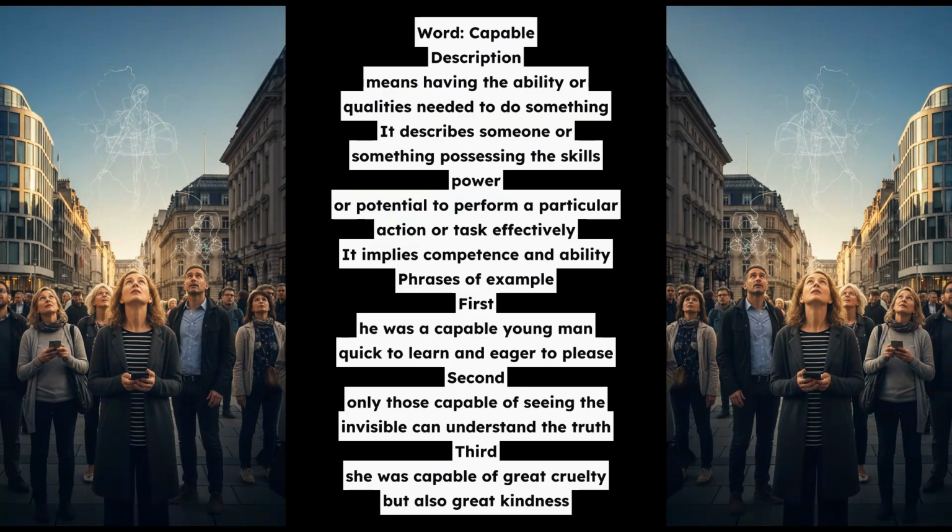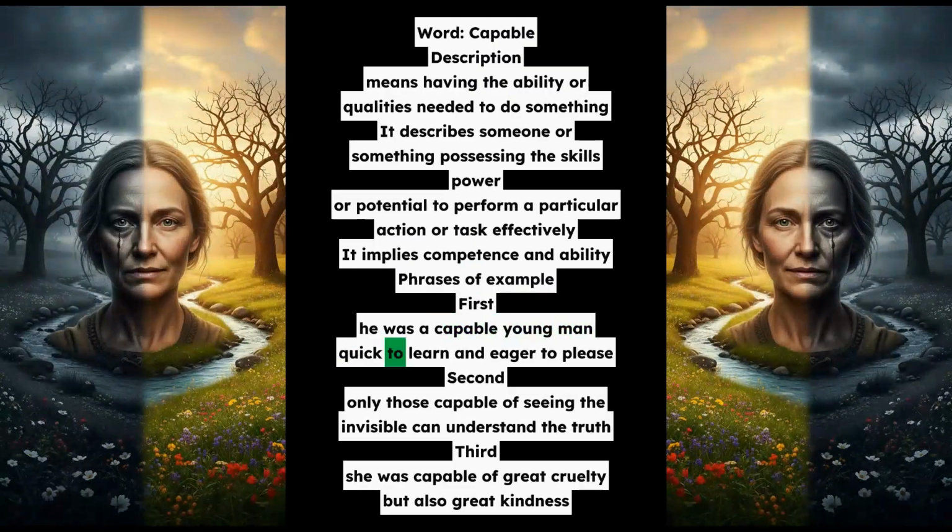Phrases of example. First, he was a capable young man, quick to learn and eager to please. Second, only those capable of seeing the invisible can understand the truth. Third, she was capable of great cruelty, but also great kindness.